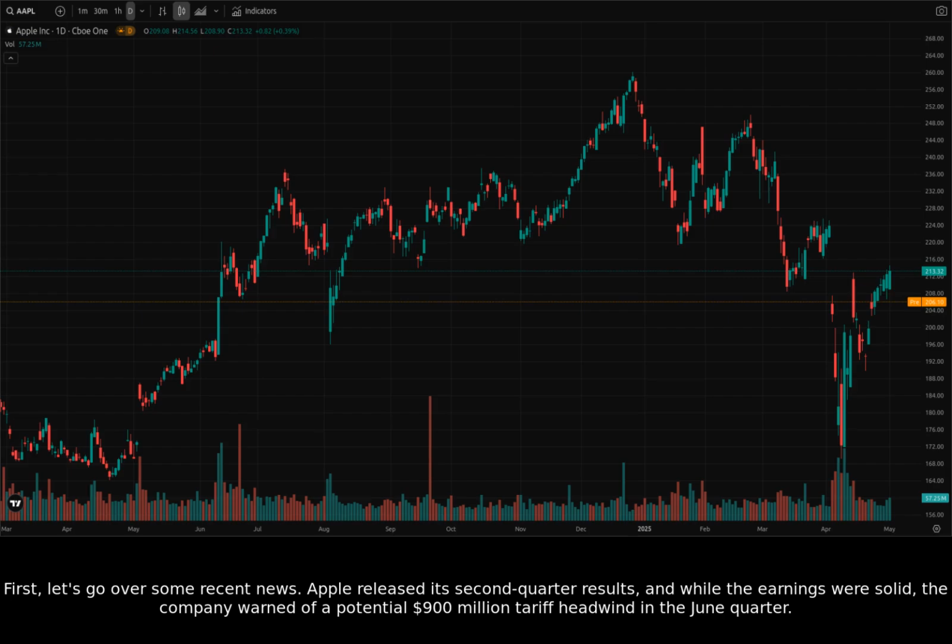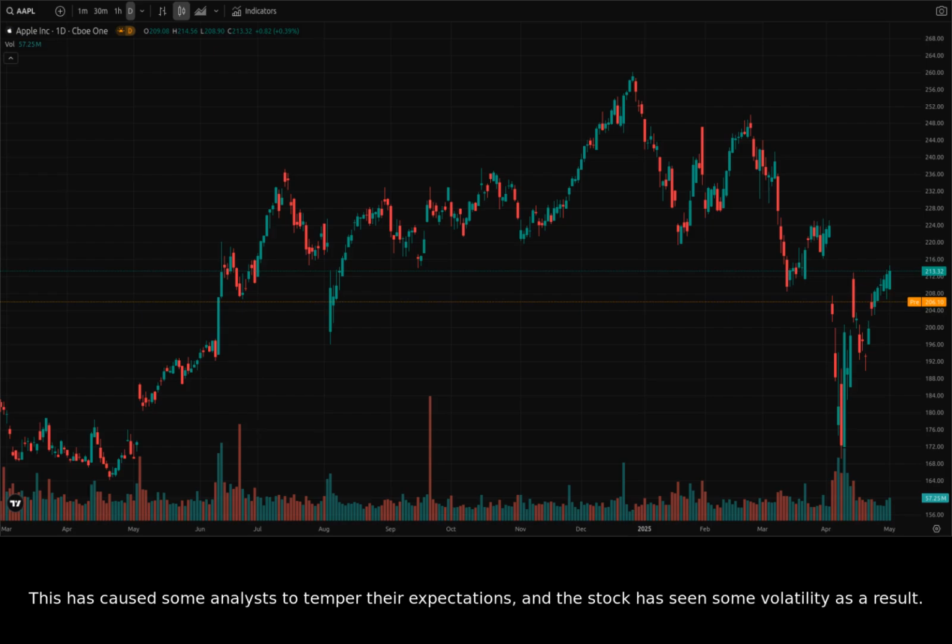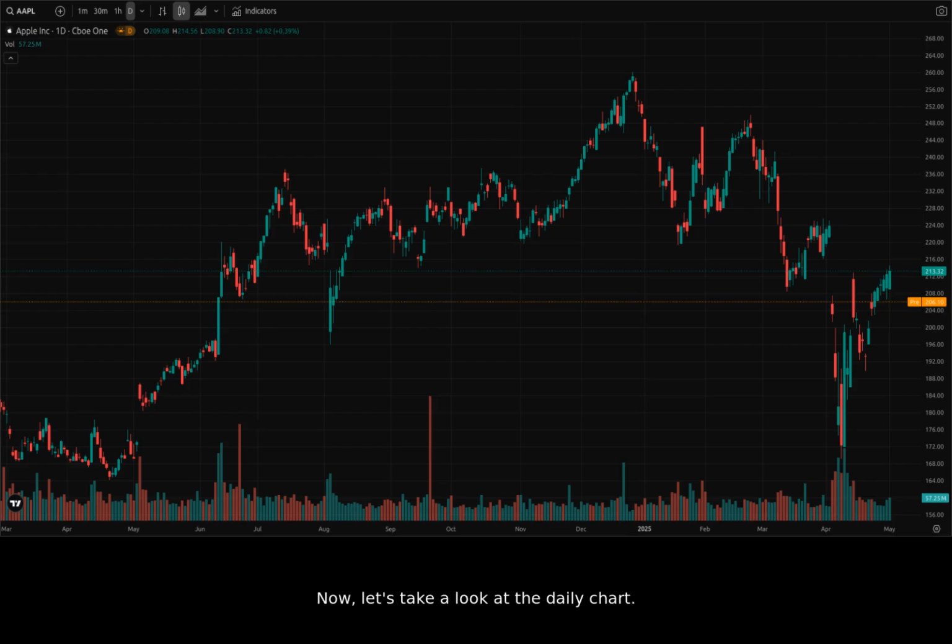Apple released its second quarter results, and while the earnings were solid, the company warned of a potential $900 million tariff headwind in the June quarter. This has caused some analysts to temper their expectations, and the stock has seen some volatility as a result. Now, let's take a look at the daily chart.